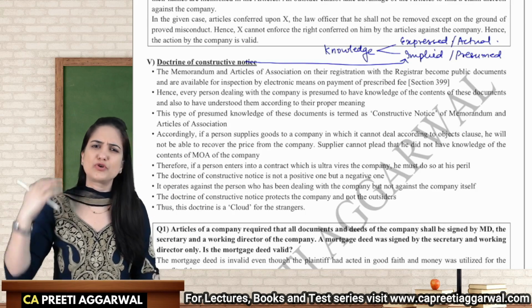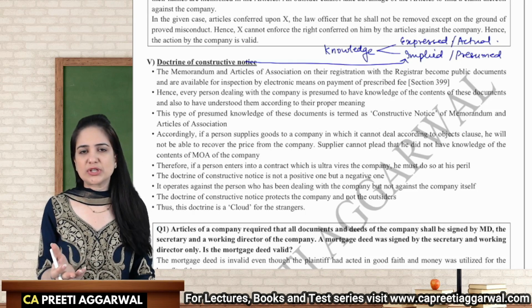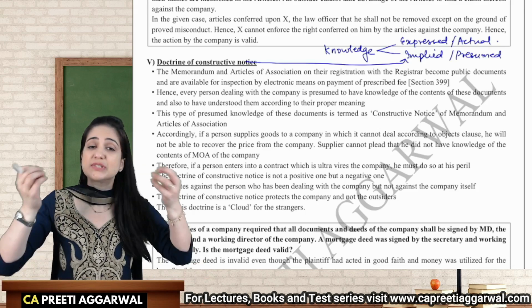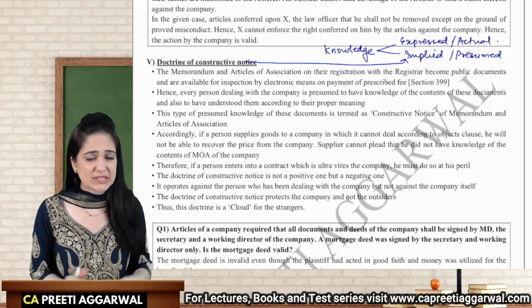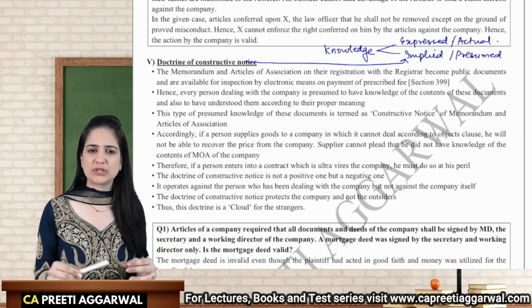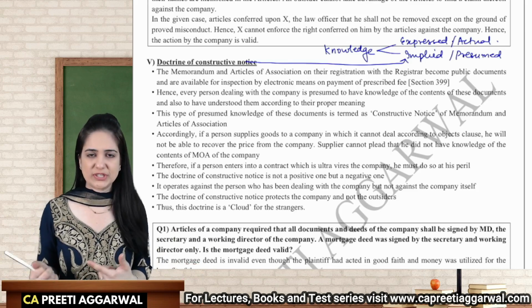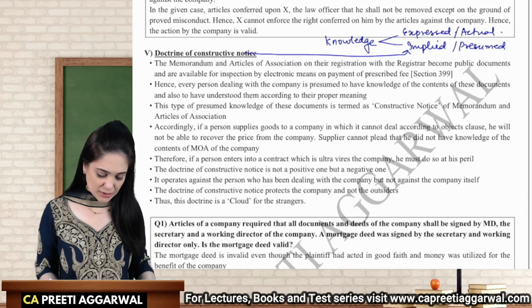We assume that if you are entering into contract with a company, you have already gone through the memorandum. If you're purchasing the shares of the company, you've already gone through the memorandum. This presumed knowledge is known as the doctrine of constructive notice. It is a negative doctrine. Because if the outsider enters into a contract which is beyond the objects of the memorandum, the outsider will have to blame himself for his ignorance. He cannot say that I did not read the memorandum and articles.